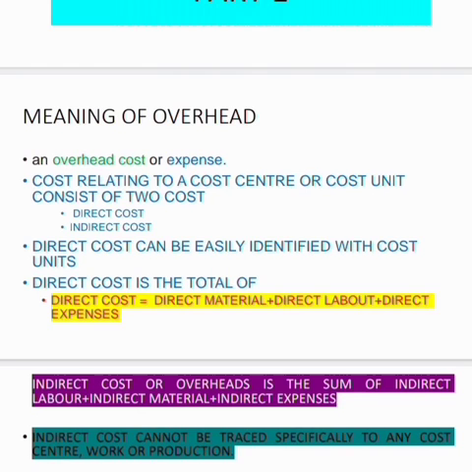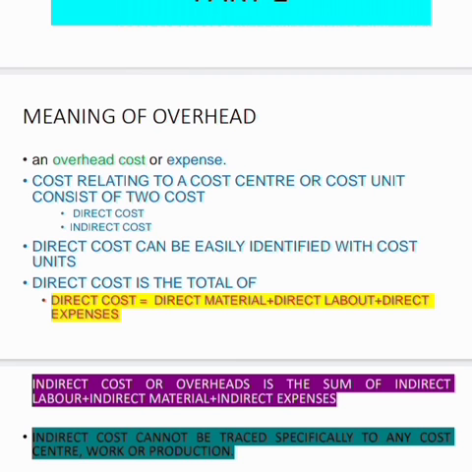So the indirect costs are the costs incurred for the benefit of a number of cost centers and cost units. They cannot be specifically identified with any one of them, but it is very important that we allocate these expenditures in order to find out the overall cost of the concern. So it cannot be eliminated. Since it is indirect, it cannot be eliminated.